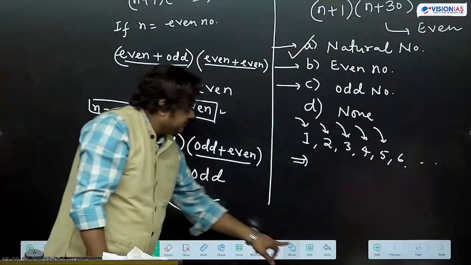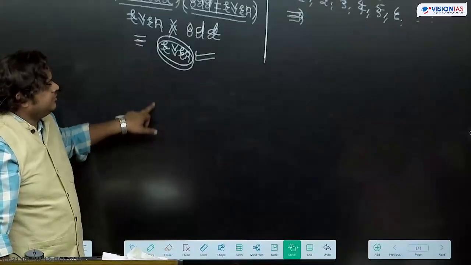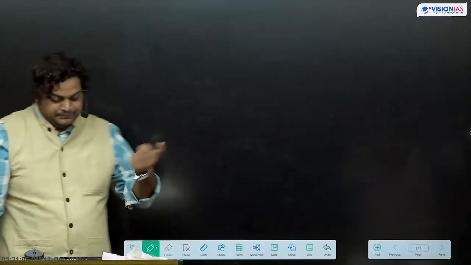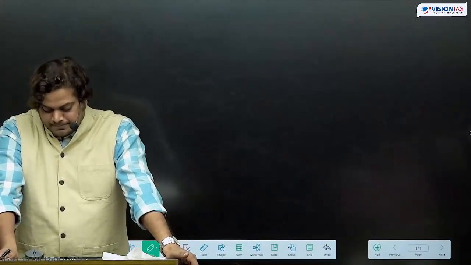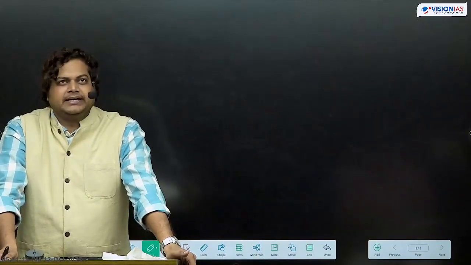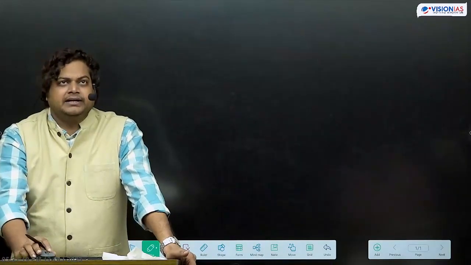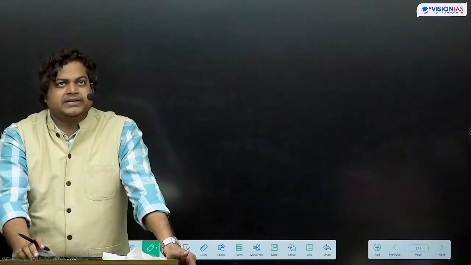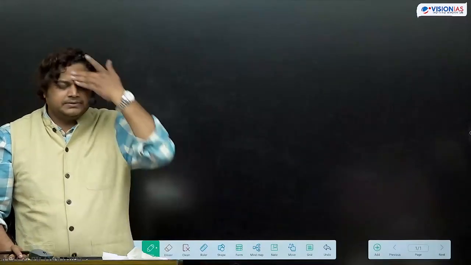Here we just need to apply these properties and check with the options. Write down this question. Consider 2 statements, S1 and S2, followed by a question.